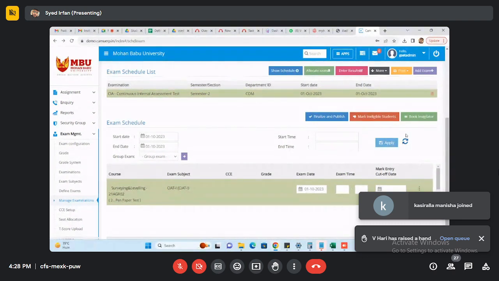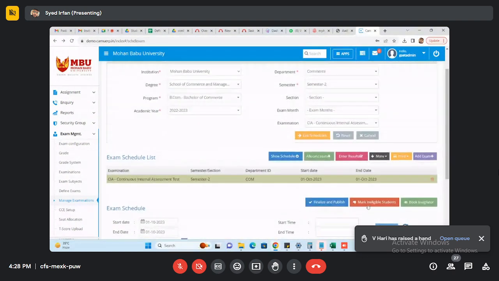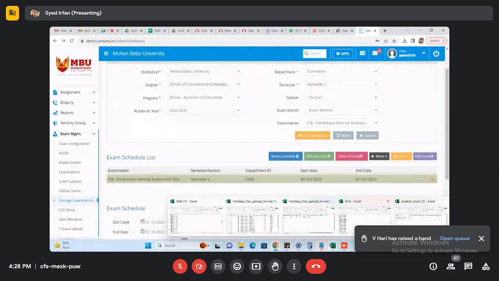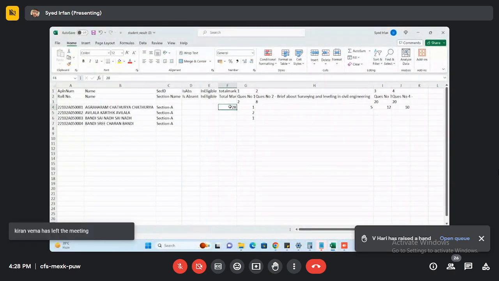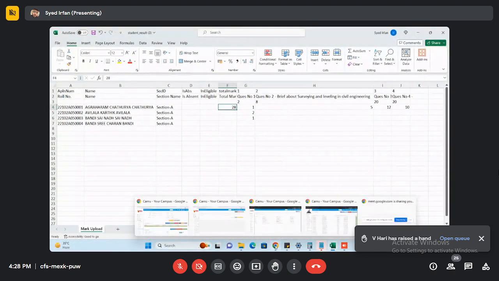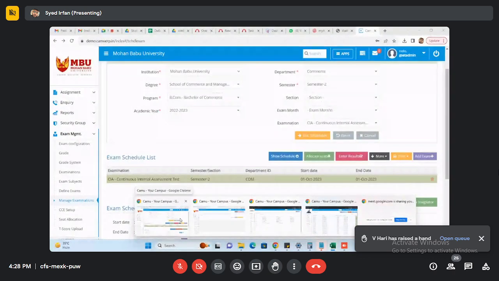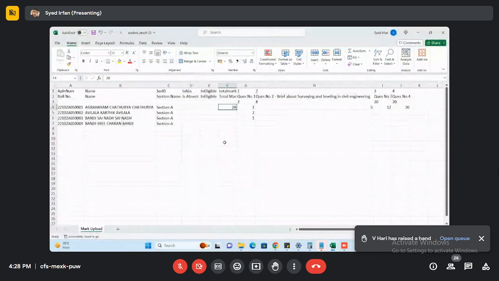So for example, I can show you one more time. This total mark I didn't update. I just mentioned these 2 marks, 8 marks, 20 marks, I mean the 1 mark, 5 mark, 12 mark, 10 marks. Based on that, the system will provide the 28 marks. So we no need to provide any total marks here. While we take the report itself, we receive the total marks also.